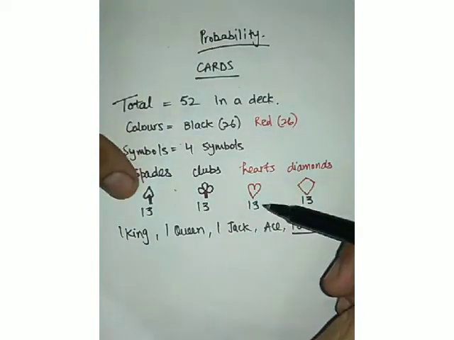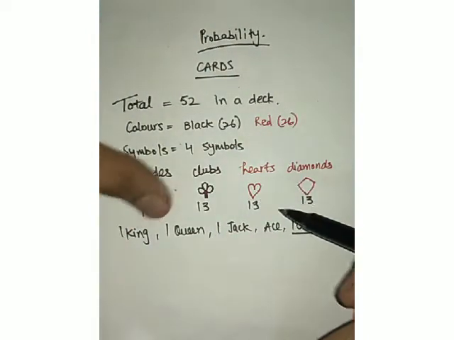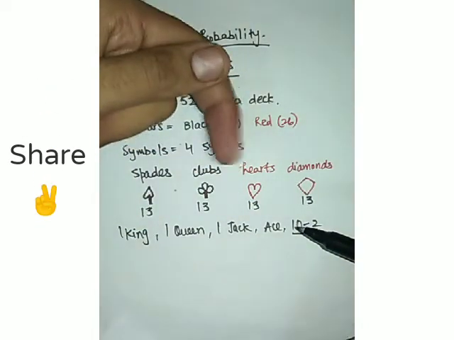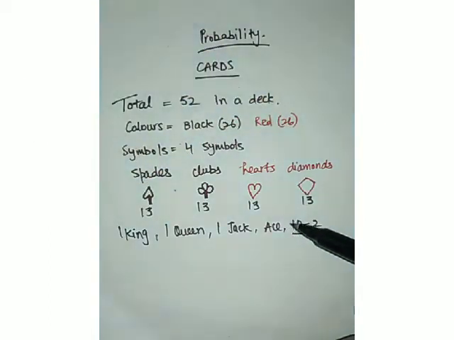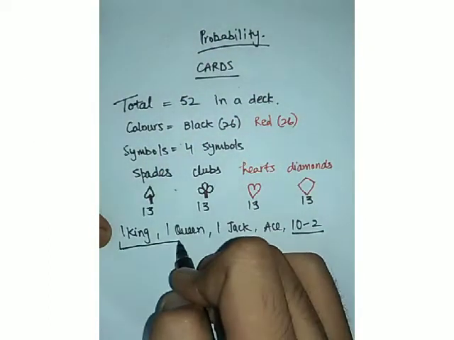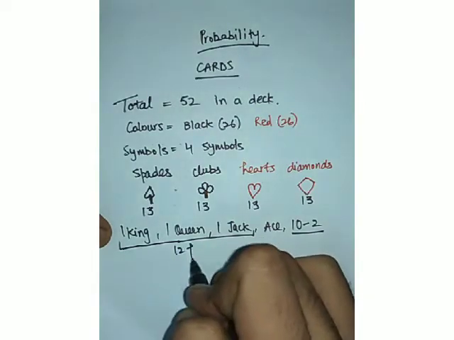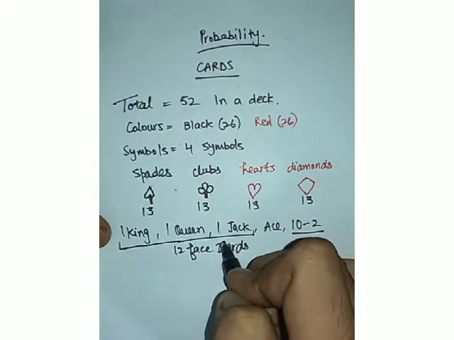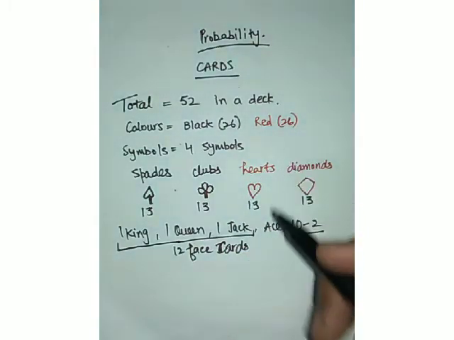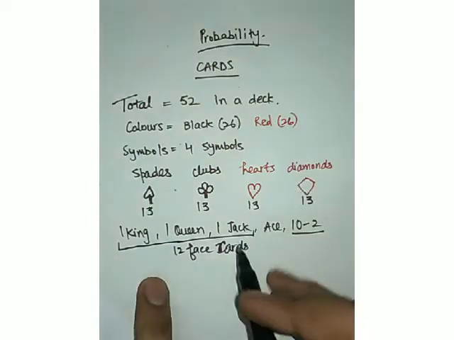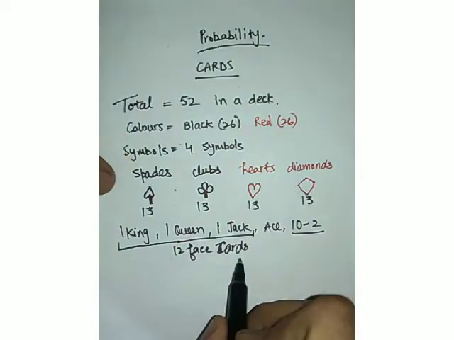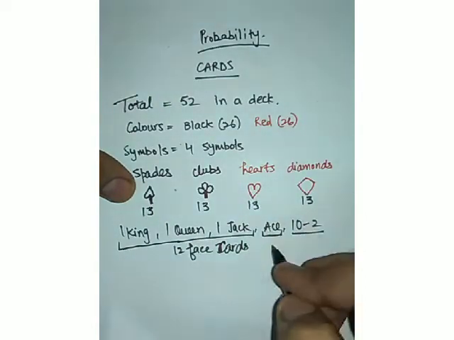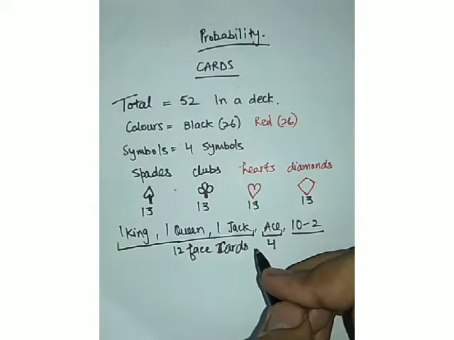So of course, spades have a king, a queen and a jack, and likewise clubs, hearts, and diamonds each have a king, queen and jack. So in total there will be 12 face cards. King, queen and jack are known as face cards because there are drawings of persons on these cards. Now there are a total of 12 face cards, and how many aces are there? One ace, one, and one, so there are a total of 4 aces, right?